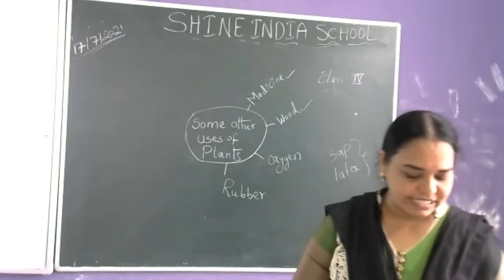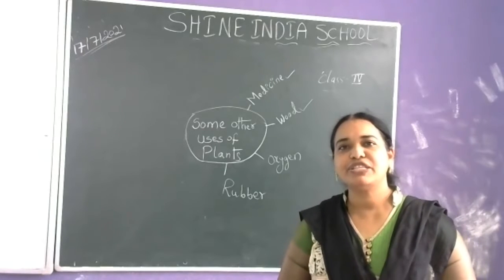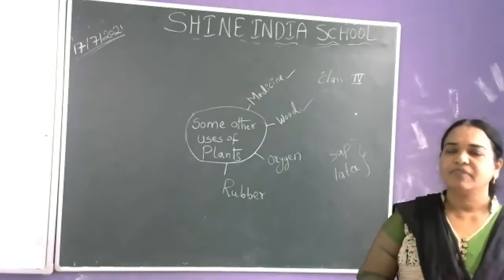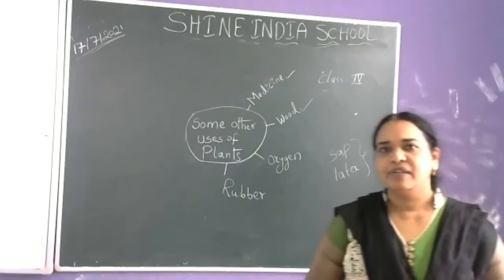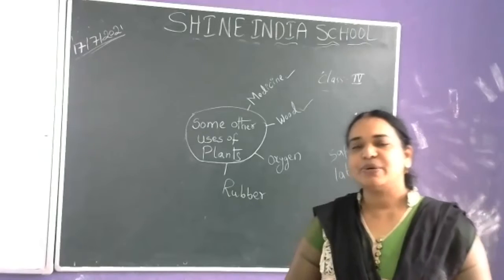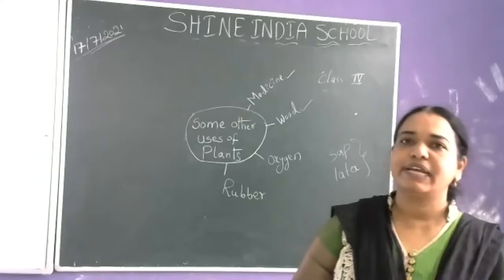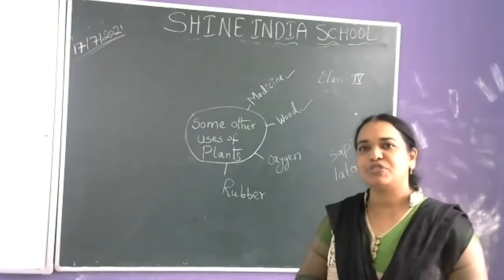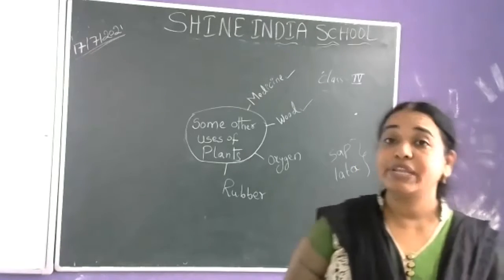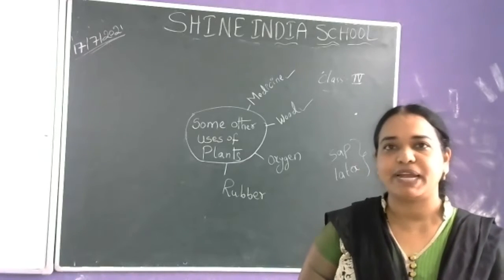I asked yesterday, where are rubber plants grown in India, in which region? Do you have any idea? Yesterday I said: in the states of Kerala and Tamil Nadu, in Kanyakumari district and most parts of Kerala, for more than 100 years they have been growing rubber plants in plantations.